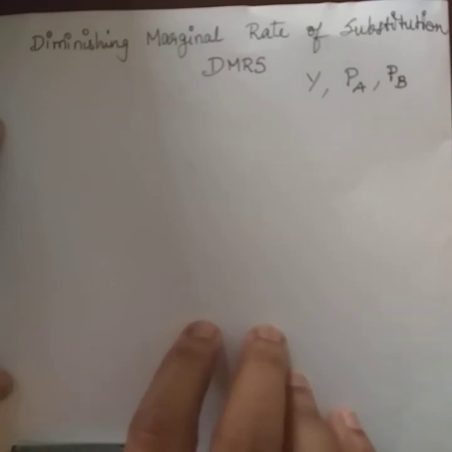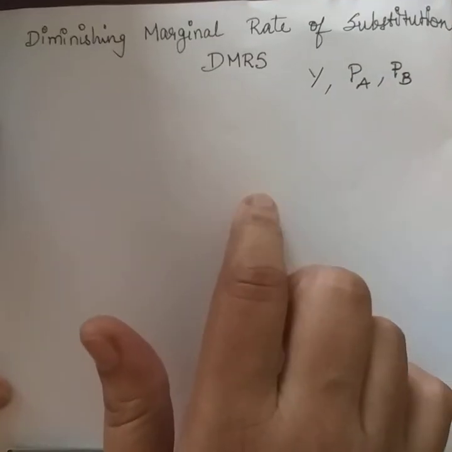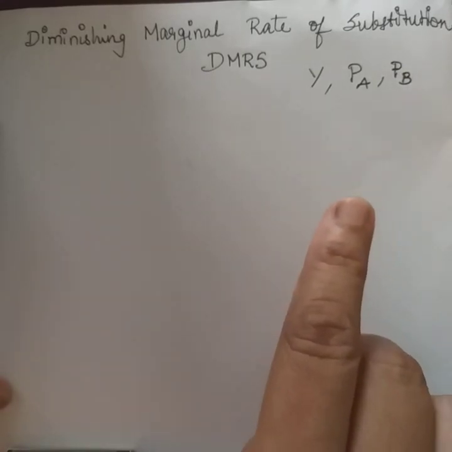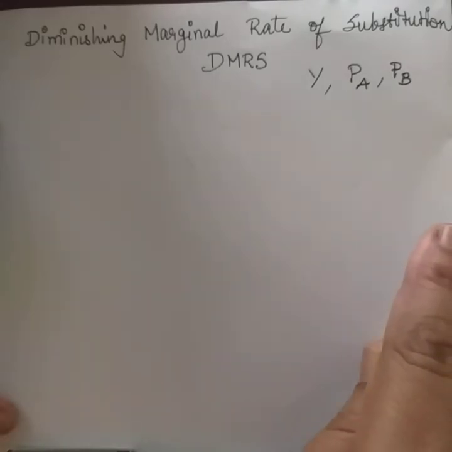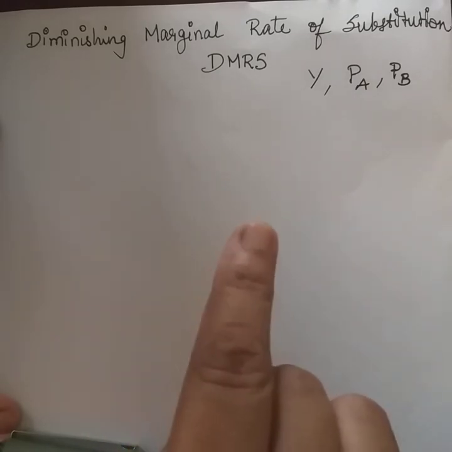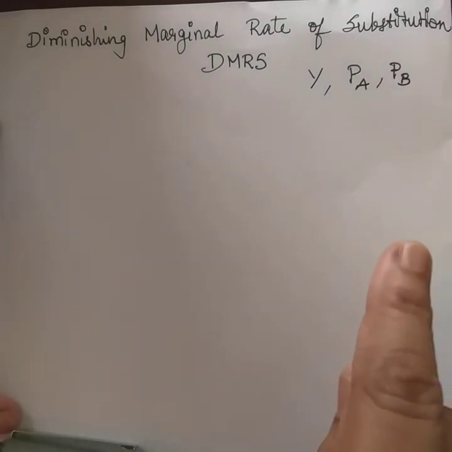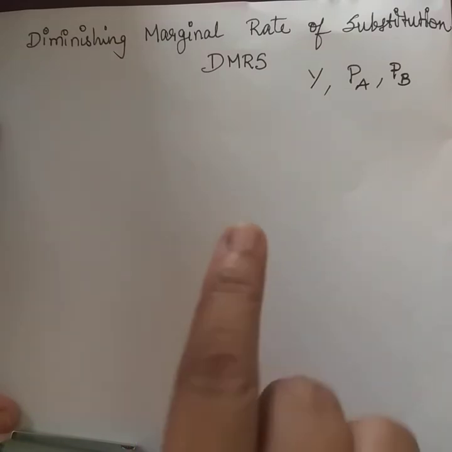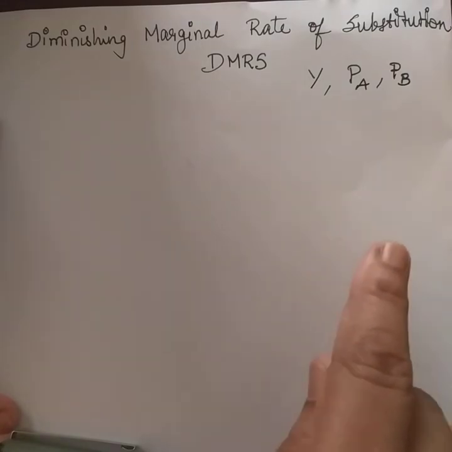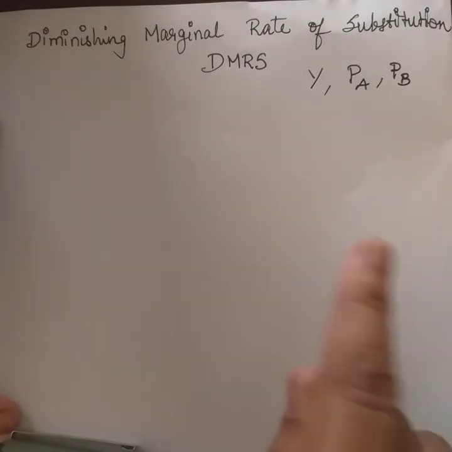Shortly known as the DMRS. DMRS is a concept that you have come to know under the ordinal utility theory, wherein the income of the consumer is given, and let's assume there are two commodities consumed by the consumer, namely apples and bananas. Given the price of apple and the price of bananas, and as the income is given, these are the basic assumptions of the theory that I am repeating. Income is given or it remains constant. The price of the two commodities that the consumer consumes also remains constant.